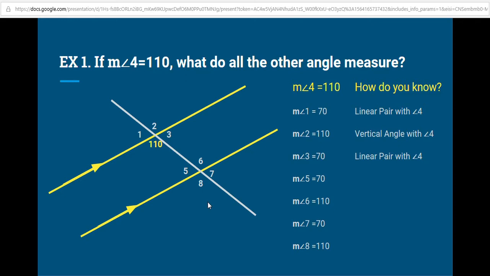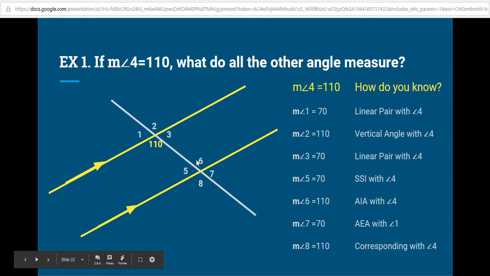How we know that can be different though. I went through alternate exteriors, alternate interiors, and same side interiors to find that. But over here, we talk about how 6 is the alternate interior angle with 4, so they're both 110. We also could have said 6 and 2 are corresponding, so they're both 110, right? 7 is 70 because it's alternate exterior with 1. We could also say angle 7 is 70 because it's corresponding with 3. There are multiple ways to do this. So it all depends on which theorem you want to apply. I typically apply the alternate interior and alternate exterior whenever possible because for whatever reason, those are the ones I think are the easiest to apply.